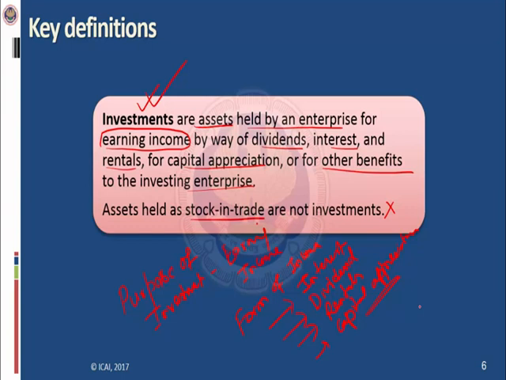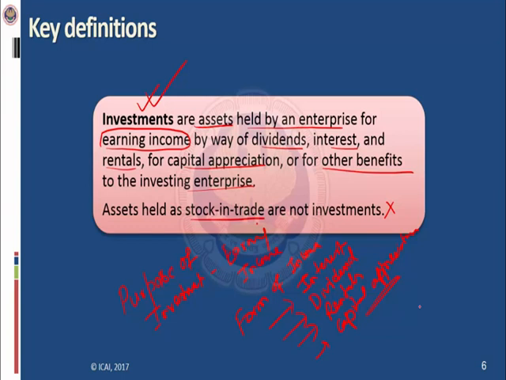So now again repeating the definition, investments are assets held by an enterprise for earning income. So the purpose, the intention is to earn income. And what are the forms of income? By way of dividend, interest, rentals, or capital appreciation, or other benefits. Assets held as stock in trade are not investments. So investments are something which do not come within the operating activities of an entity. So the entity generally makes investments out of the surplus funds from its operations.